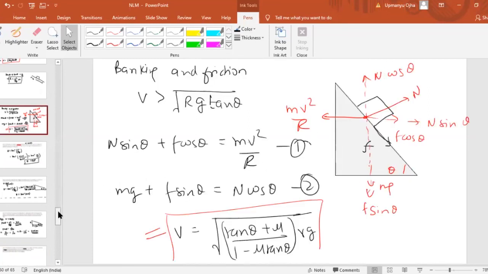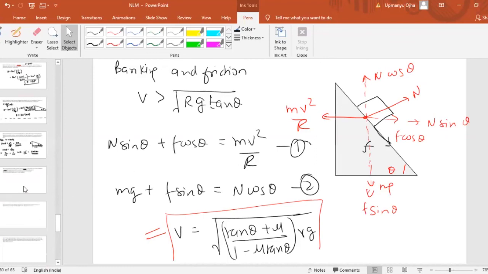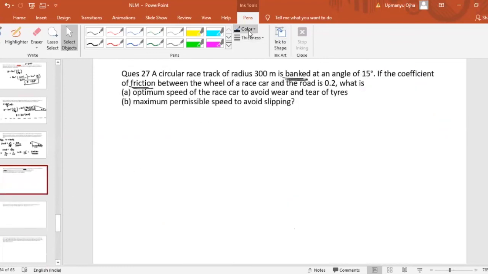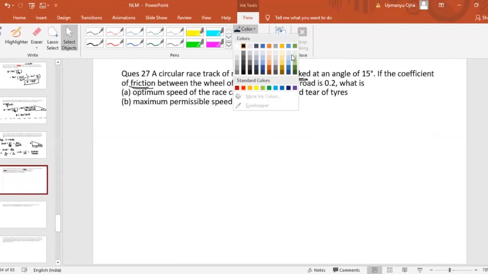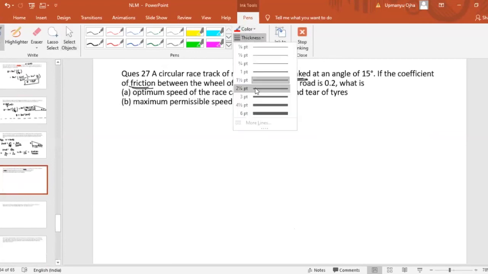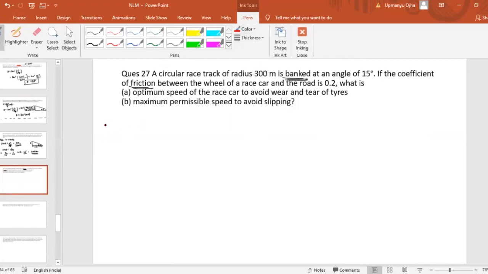So directly we'll use the concept from this third part. Will you solve or should I try? Okay, I'll give you 1 minute. You can try to get this answer.